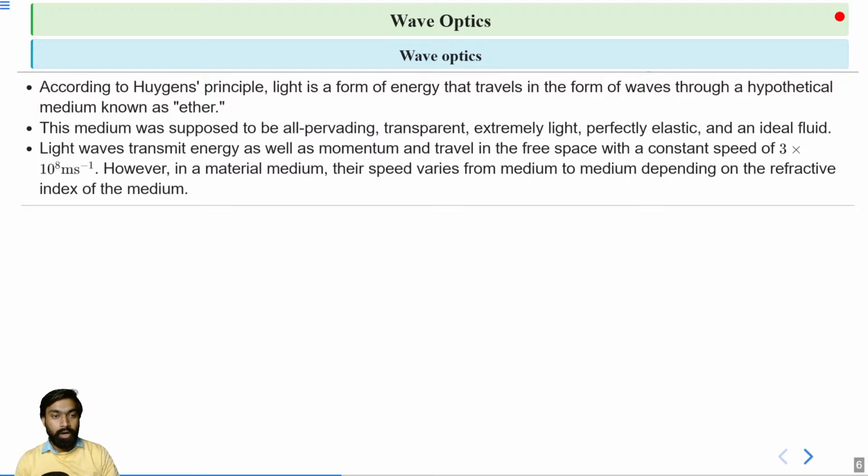However, when light passes through a material medium, its speed depends on the refractive index of the medium. Therefore, the speed varies for different mediums. From this statement we can say if the medium is changed, then the speed of light will also change.